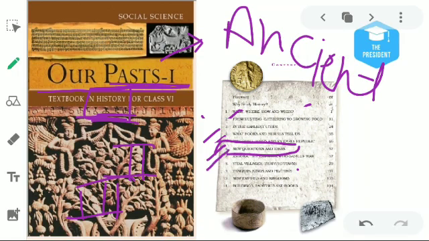Chapter number 7 is again about the story of a king who gave up war, whose name is Ashoka.